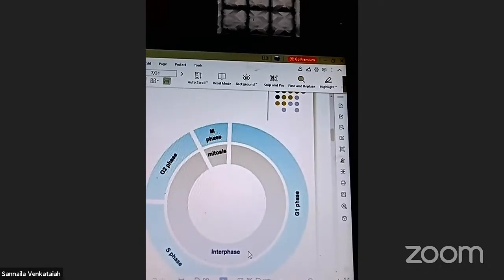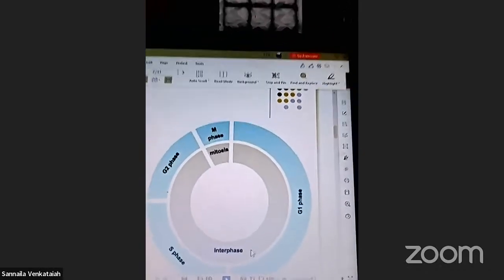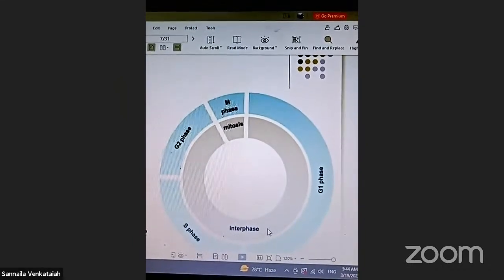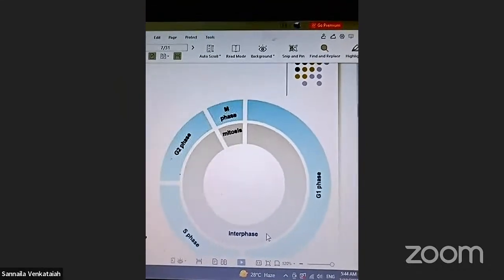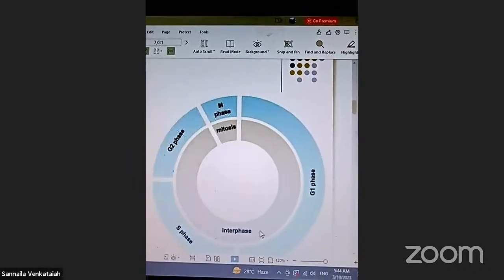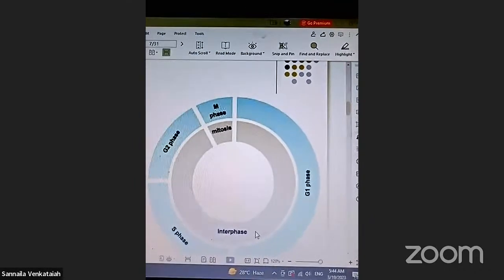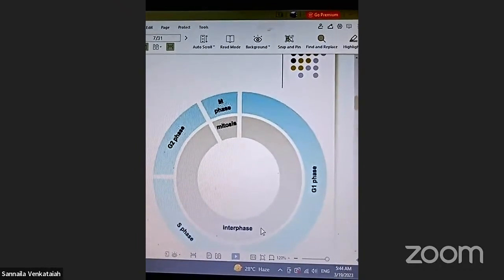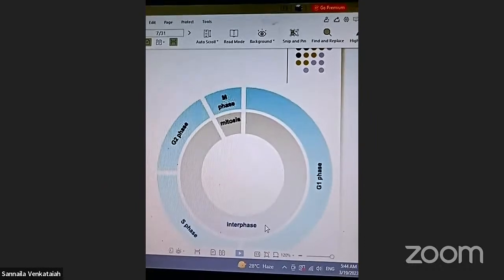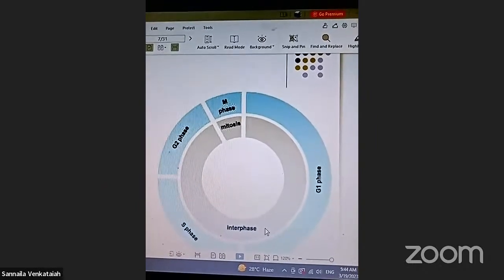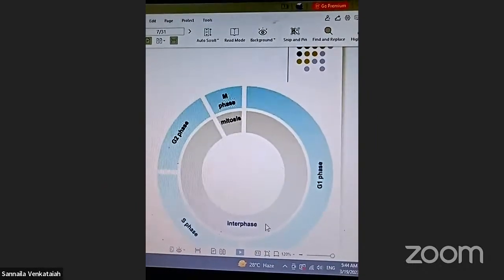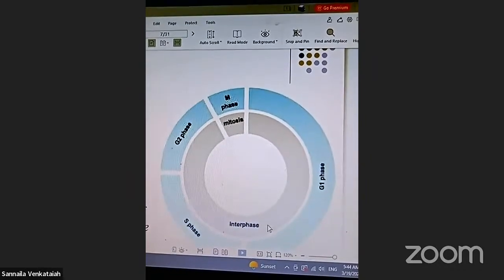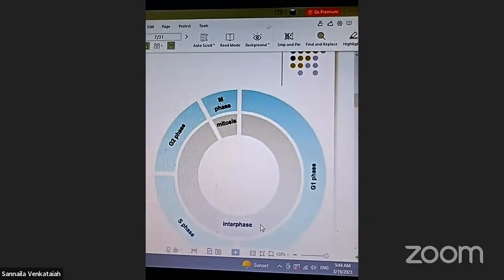Remember that the DNA is replicated before the mitosis process.